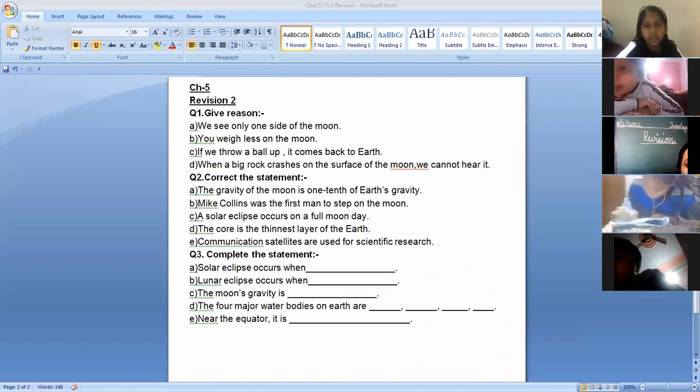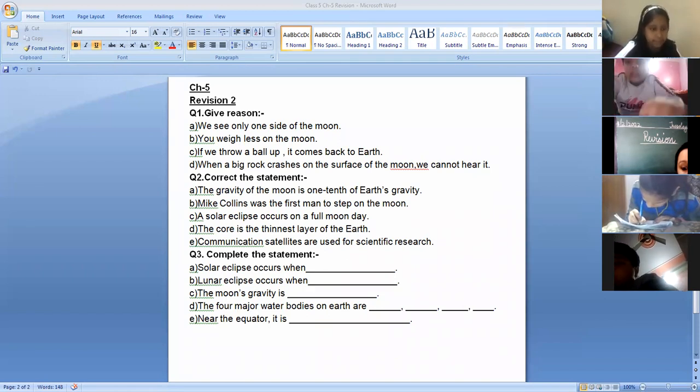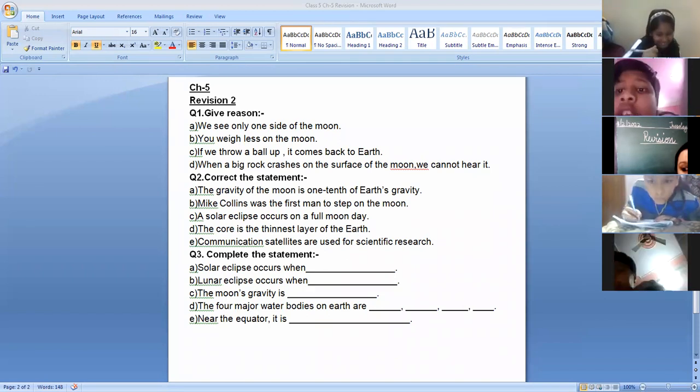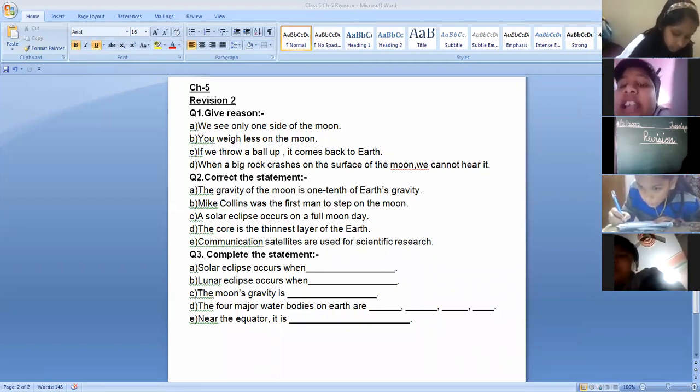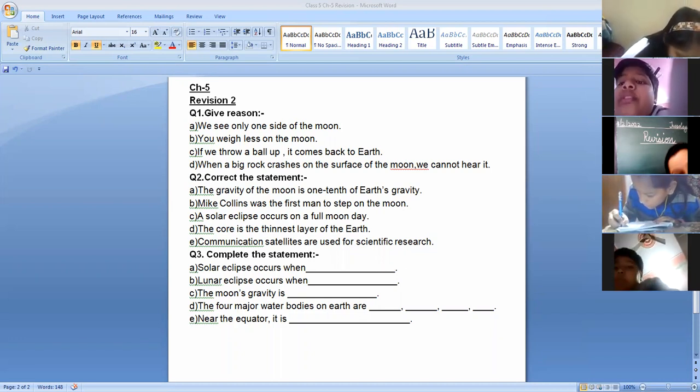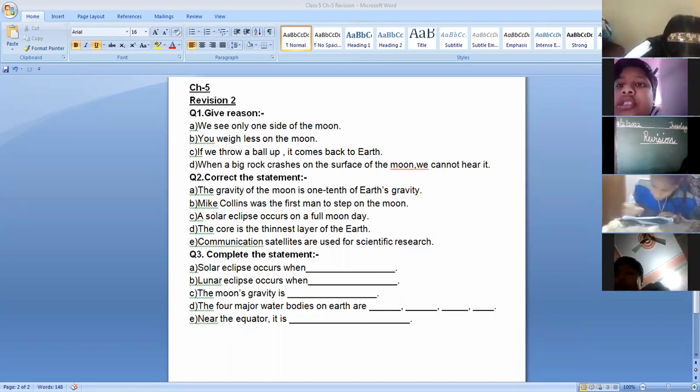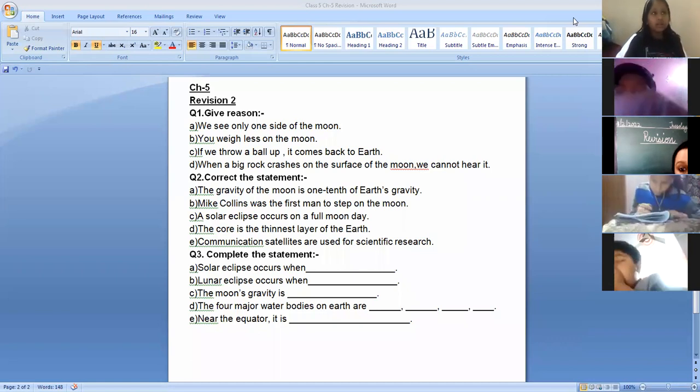Yes, ma'am. The core is the thinnest layer of the earth. No, the crust is the thinnest layer of the earth. Perfect. Very good. Rudra Goyal, next answer. Communication satellites are used for scientific research. No, scientific satellites are used for scientific research. Very good. Correct. Thank you.